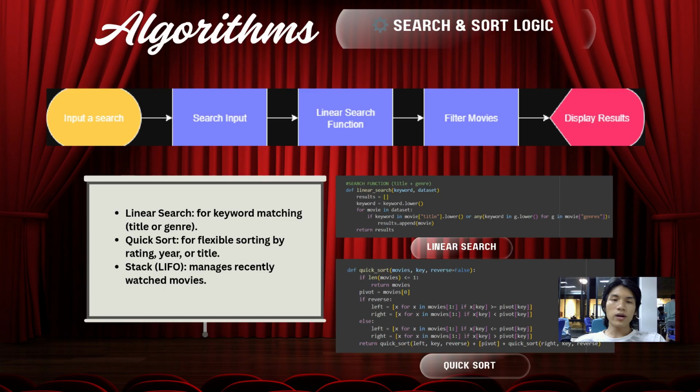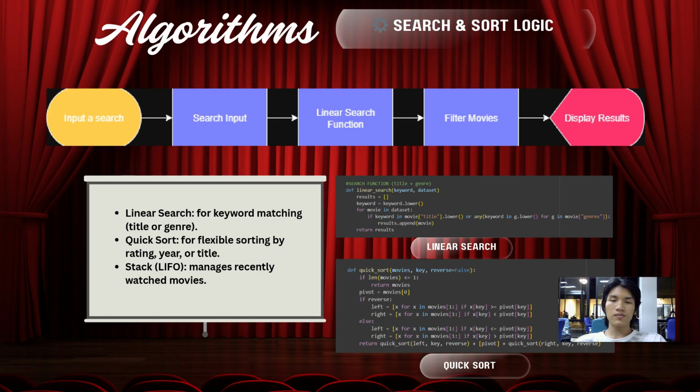For example, when a user selects rating high to low, the algorithm arranges movies so that the highest rated movie comes first. Similarly, choosing year new to old sorts by release year, showing the newest first. This sorting happens dynamically, meaning the system re-renders the movie list immediately after sorting, creating a smooth and interactive experience for the user.